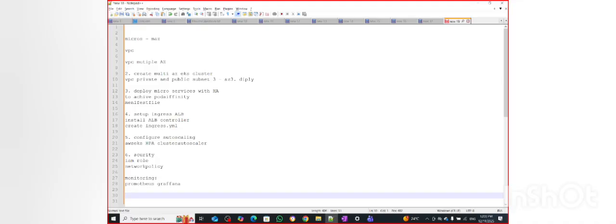Let's say for the dev environment I want to deploy in the dev namespace, and for the QA environment in QA. How can I do this automatically?